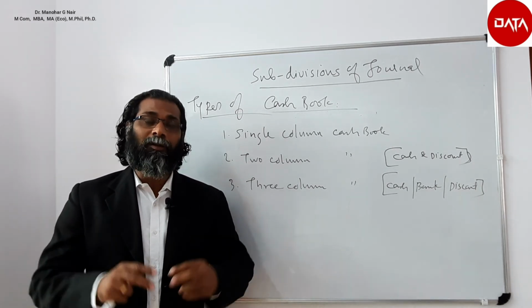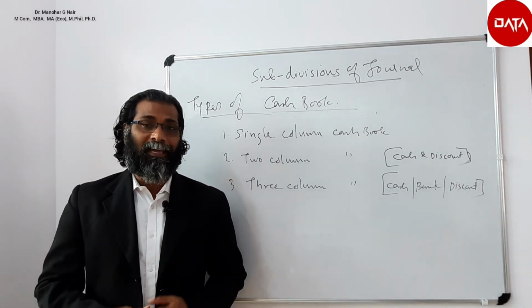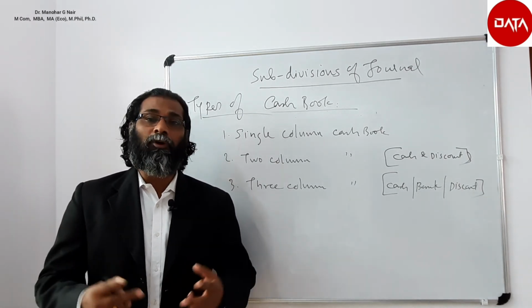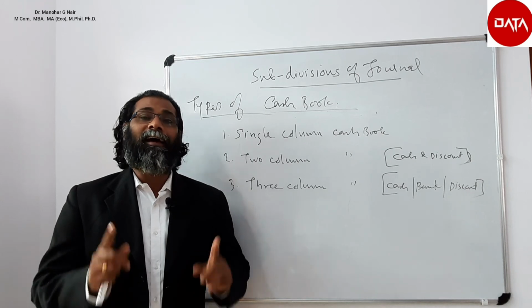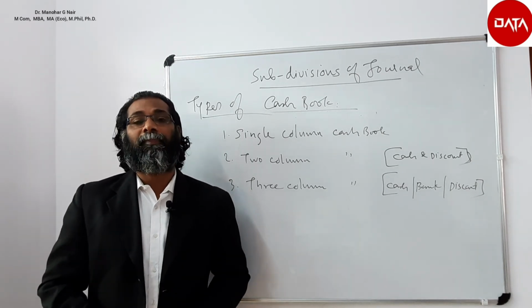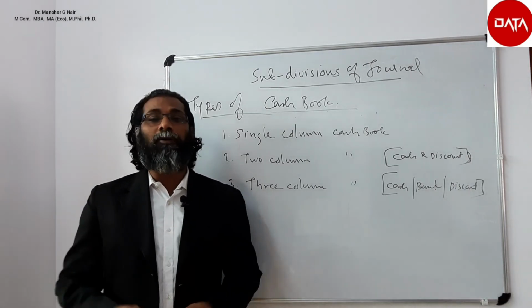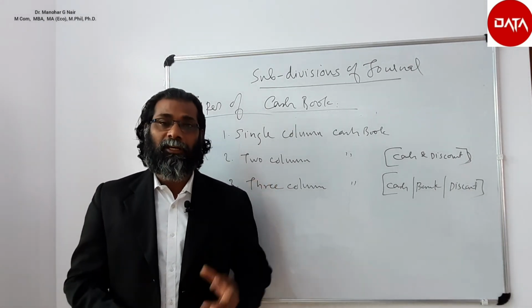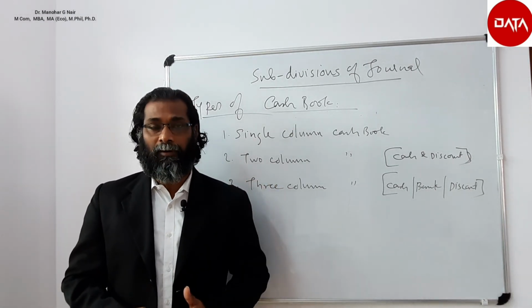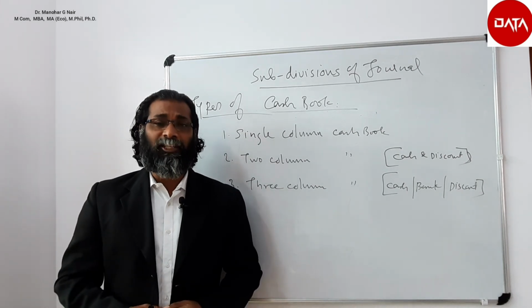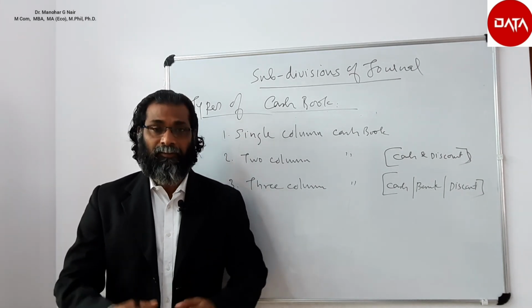But in the 2 column cash book, that is double column cash book, there will be 2 columns, one for cash and another for discount. Similarly in the 3 column cash book, there will be 3 amount columns, that is for cash, bank and discount. The details of the cash book we will be discussing in the next video.